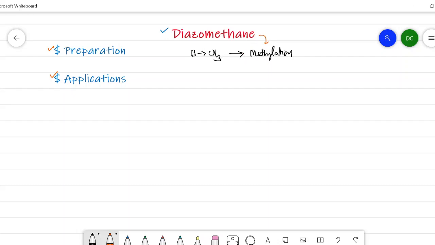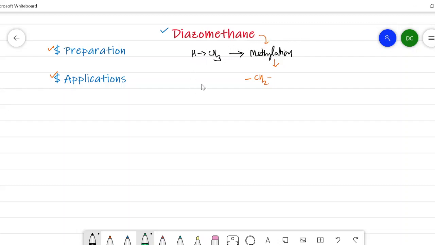than the alkylation, where hydrogen is replaced by alkyl groups, that is methyl group. In this methylation, we will see the insertion of a CH2 group between the atoms of single bonds. The atoms may be oxygen-hydrogen, nitrogen-hydrogen, carbon-carbon, carbon-hydrogen. There is an insertion of this methyl group and we get the corresponding products. Therefore, diazomethane is nothing but the methylating agent in organic chemistry.